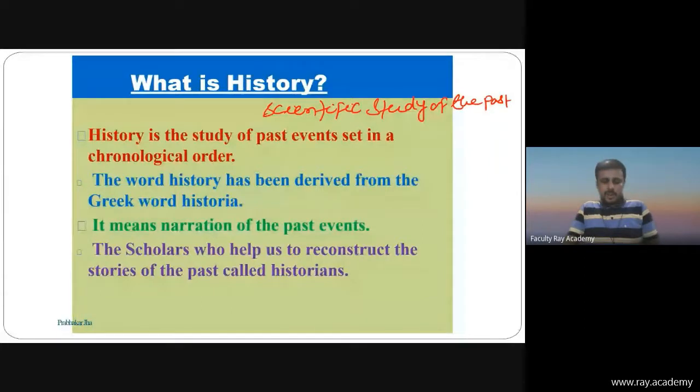Also, friends, events of the past, specifically those relating to a particular place or subject, are known as history. History is a branch of knowledge that records and explains past events.